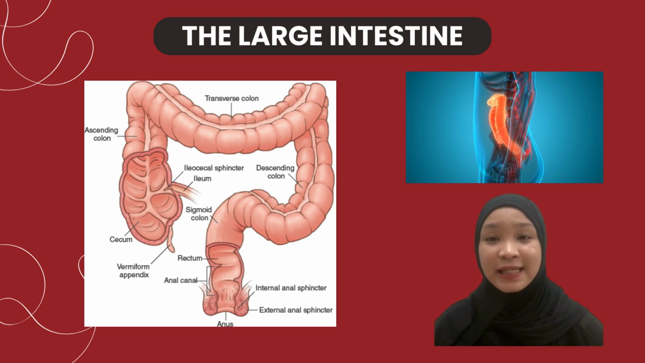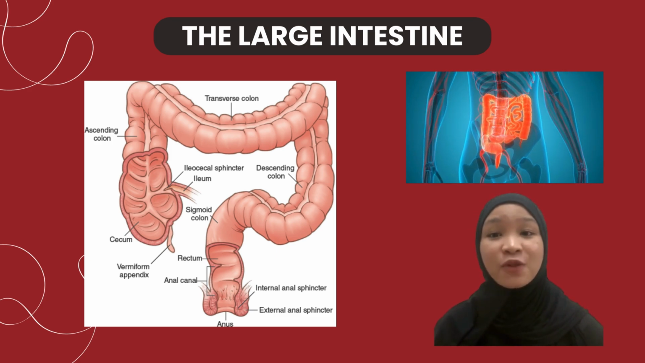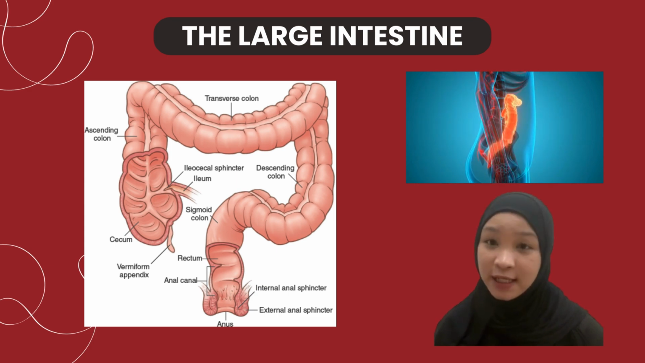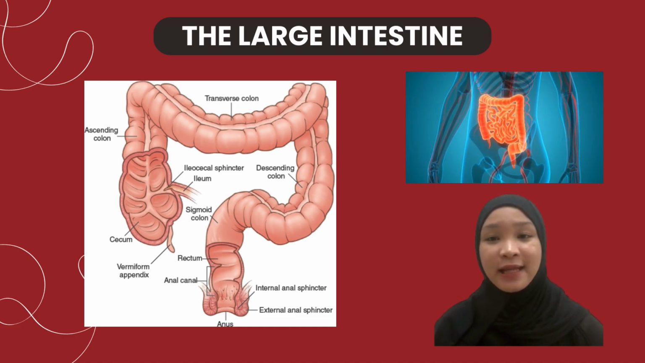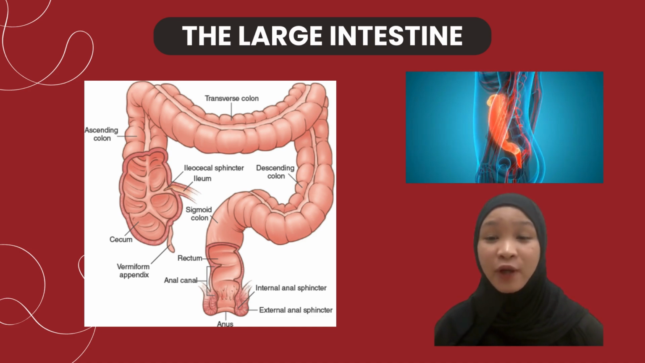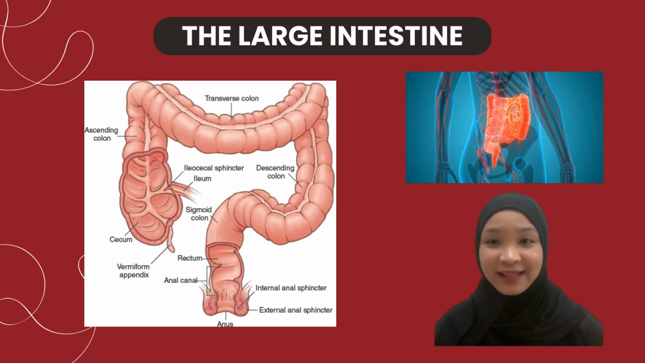The next is colon. It's divided into 4 sections. The first one is ascending colon. The second is transverse colon, descending colon, and sigmoid colon. The last one is rectum and anus.